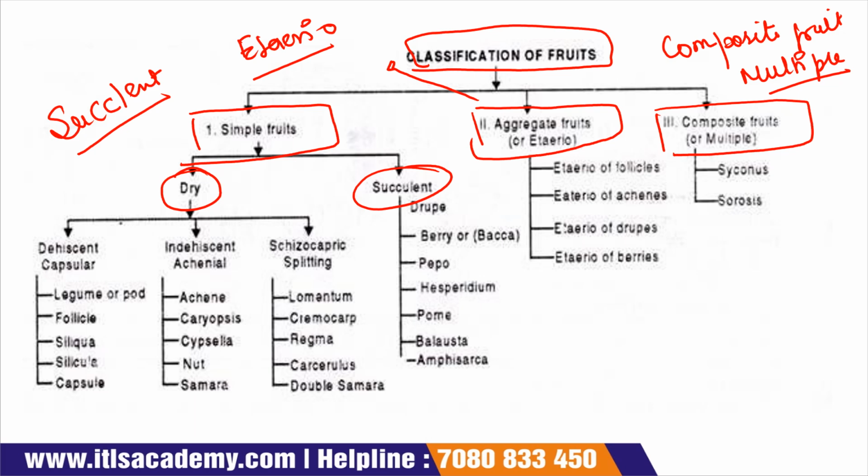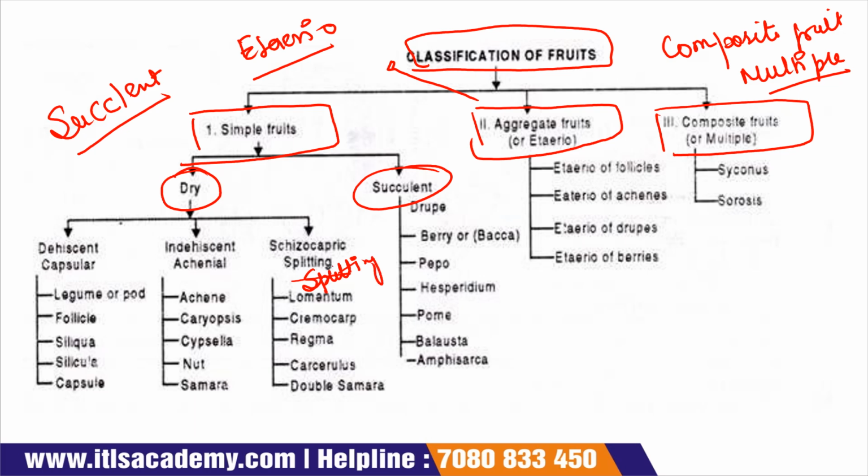Now dry fruits are again divided into dehiscent capsular, indehiscent achenial and zygocarpic splitting.